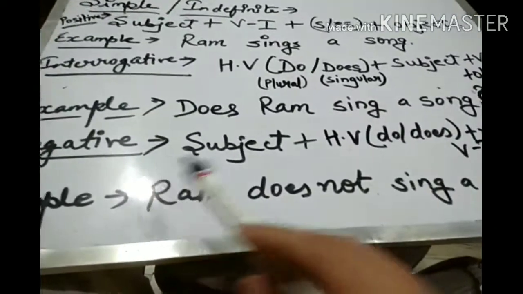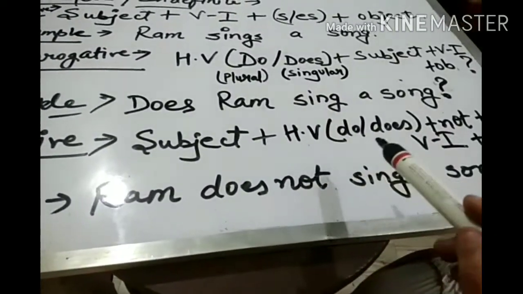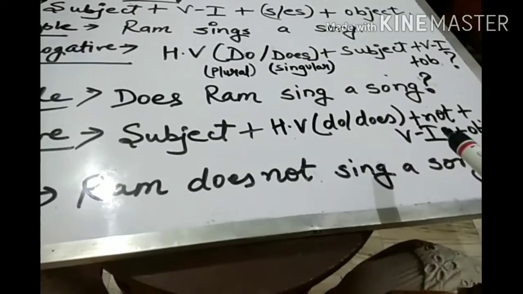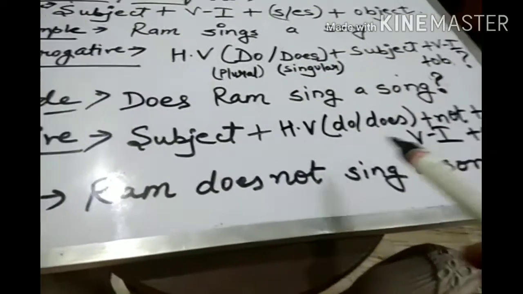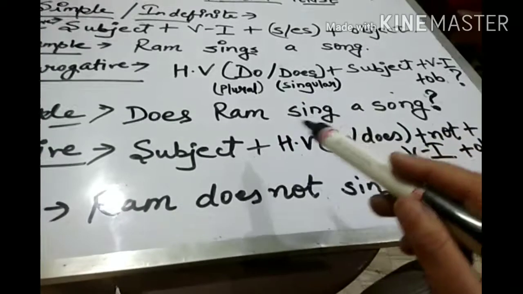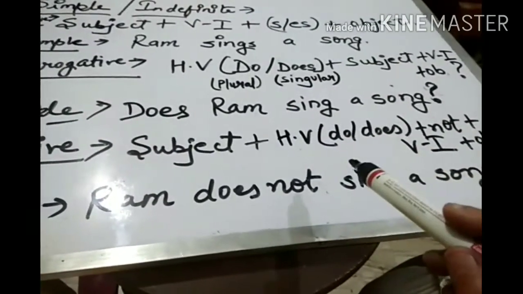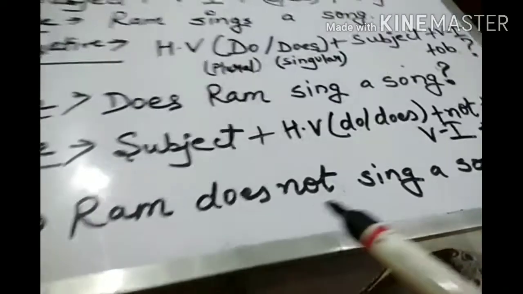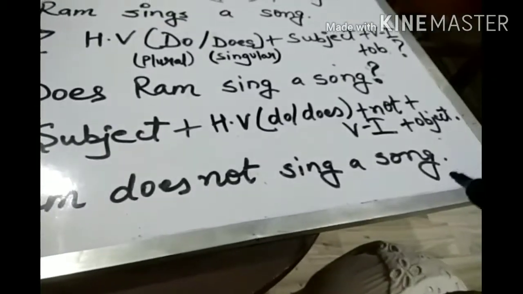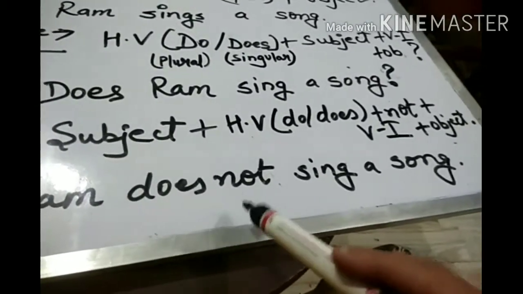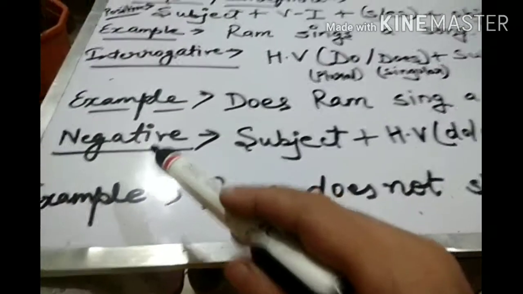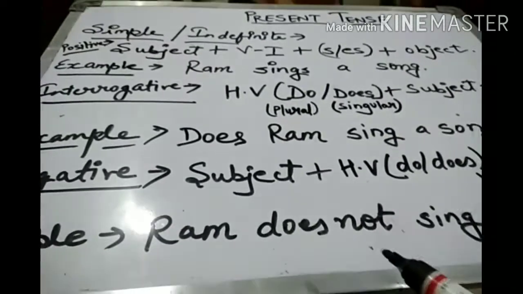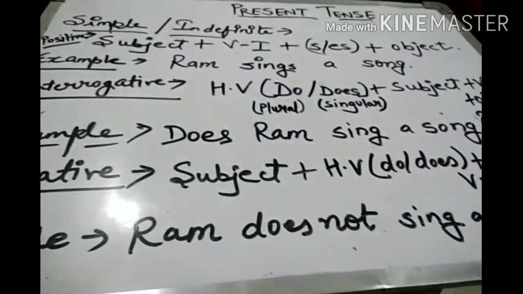For negative sentences, subject and helping verb are also needed, because we have to put not after this helping verb. Same process, do and does. Do is used with plurals and does is used with singulars. Ram does not sing a song. Not is used in negative sentences, so here we have used this not. Clear everybody?